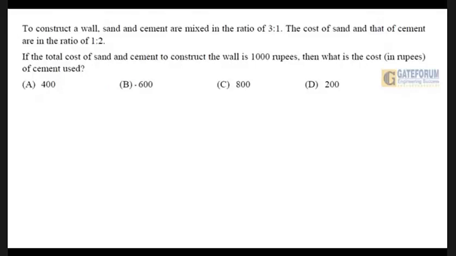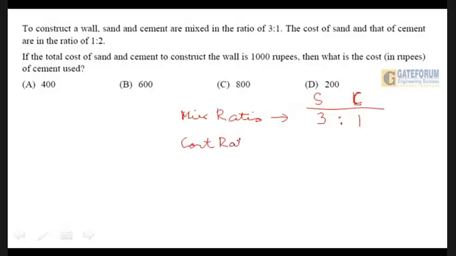Well, see, the mixture ratio of sand and cement is given as 3:1. Now what is the costing ratio? The cost ratio of sand and cement, 1:2, is given.